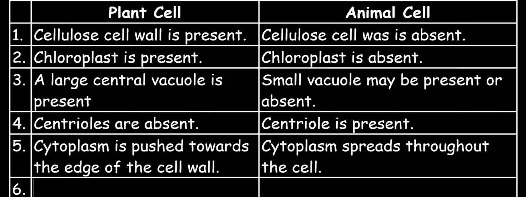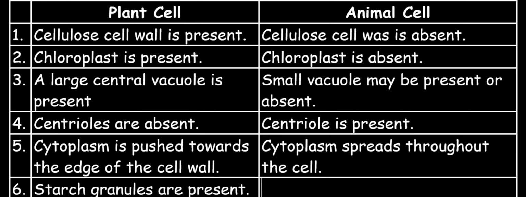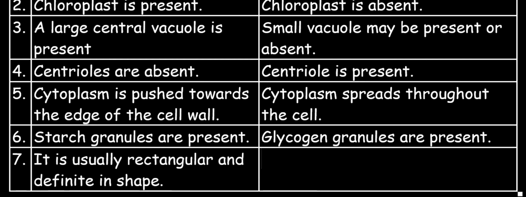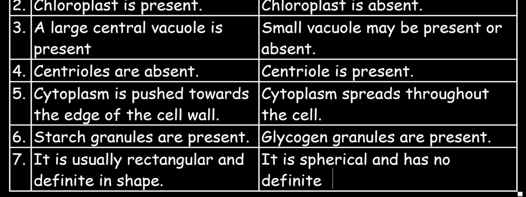In a plant cell, starch granules are present, but in an animal cell, glycogen granules are present. 7. The shape of a plant cell is usually definite and rectangular, while for that of an animal cell, the shape is spherical and not definite. That is, it has a spherical and no definite shape.